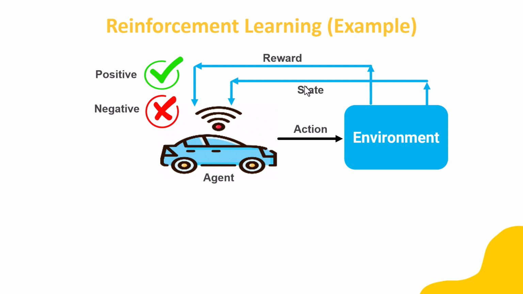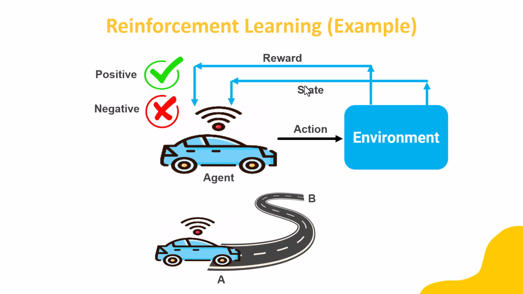Let's try to understand through an example. For example, we assign the self-driving car to move from point A to point B. If the car takes any action to move toward point B, then it will get a positive reward. And if it takes any action to go away from point B, it will get a negative reward. So based on this reward, the car will be able to learn from its mistakes and not to repeat those